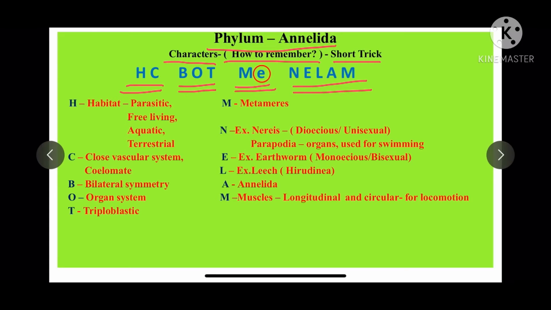H stands for habitat. What do you mean by habitat? The place where the organism stays is called habitat. Few organisms are parasitic. Parasitic means either they are ectoparasite or endoparasite. Some organisms are free living also. Some organisms are aquatic, means they live in water. Some organisms are terrestrial, means they live on land. It means you will get a variety of organisms in this phylum.